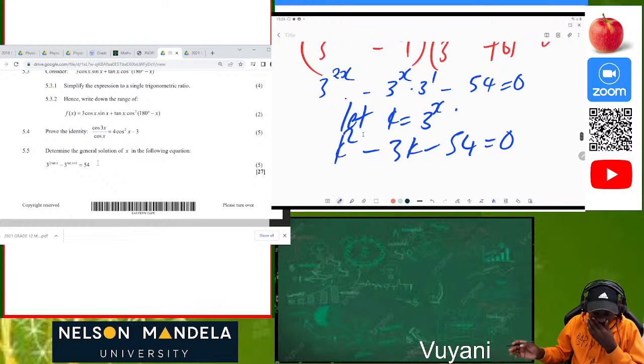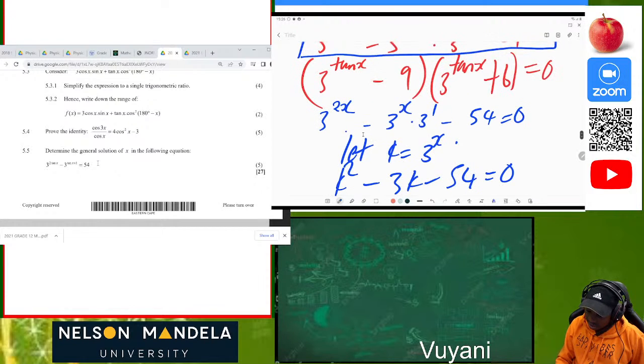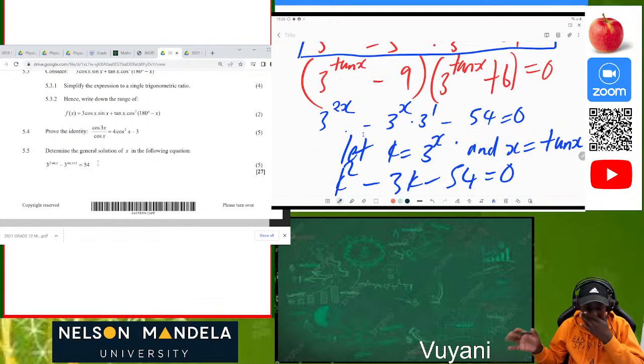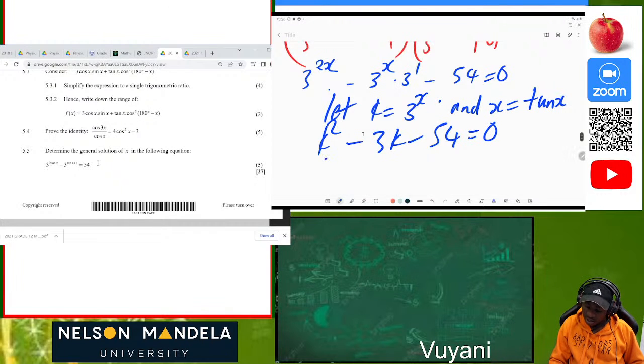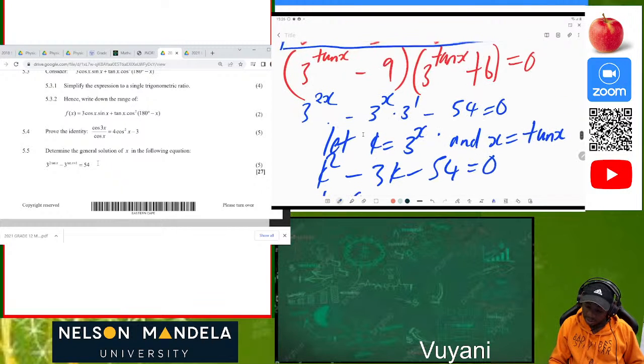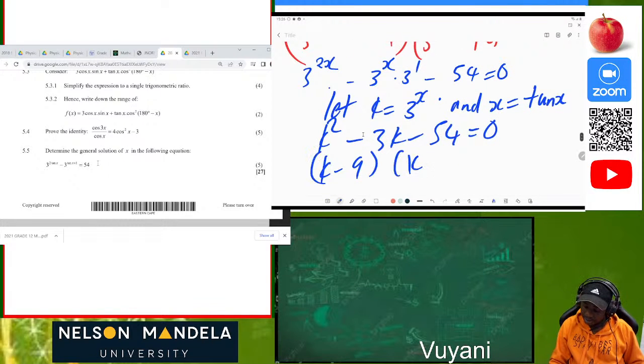Let me also write that x is equal to tan x, so that you can see what I'm saying. This is now a quadratic equation. Then it's going to be K minus 9 as well as K plus 6 is equal to 0.